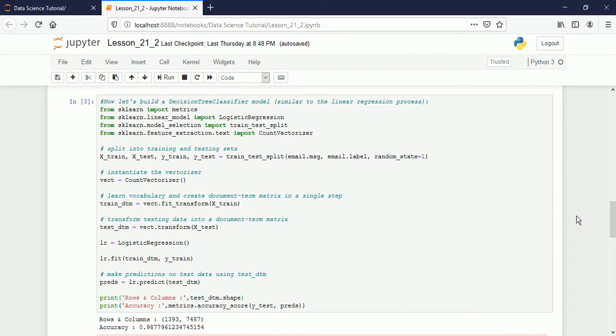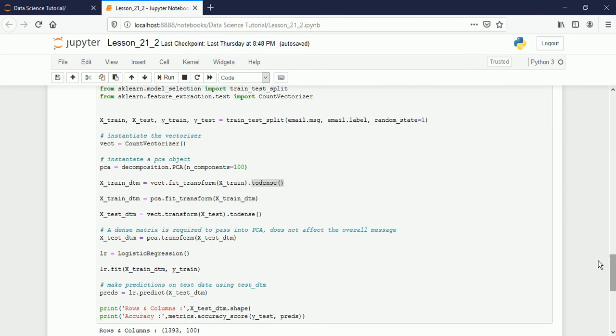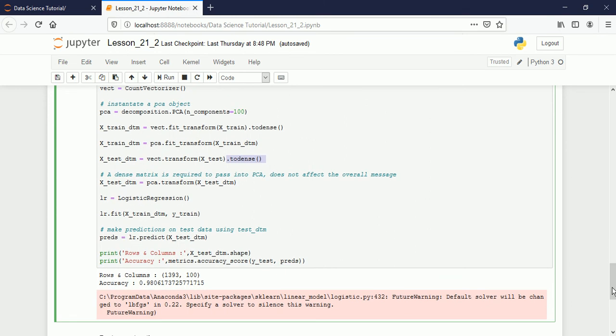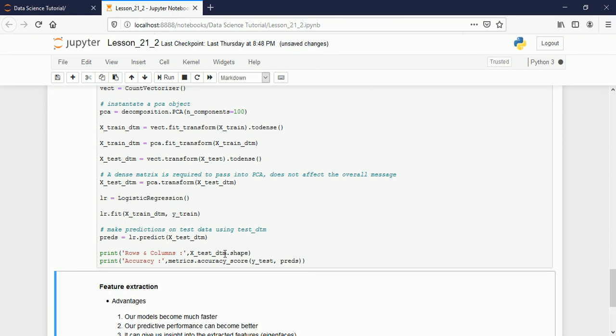So what I am going to do here is convert it to a dense matrix. Dense matrix means only the values, not the zeros. If you are not using this function, it will consider the zeros also. So again I am converting it to a dense matrix, so it will remove the zeros. It will consider only the words or the numbers that we have here, not the zeros. So here I used PCA and then transformed the data, and now I created the model and fit the data, and here I predicted, and see how many columns we have then.